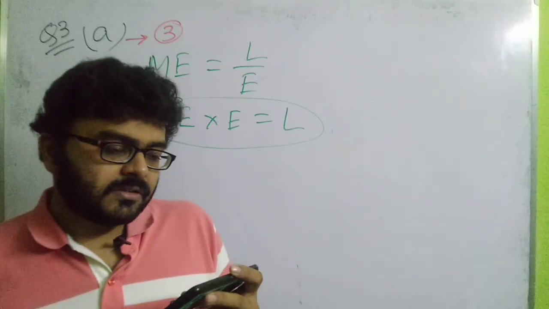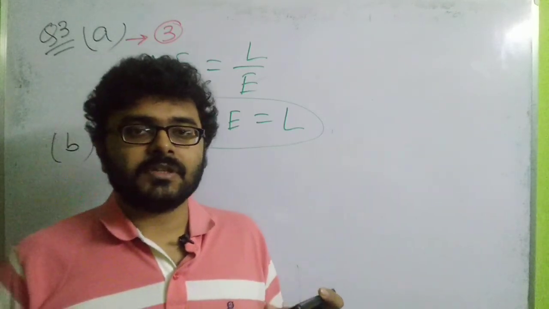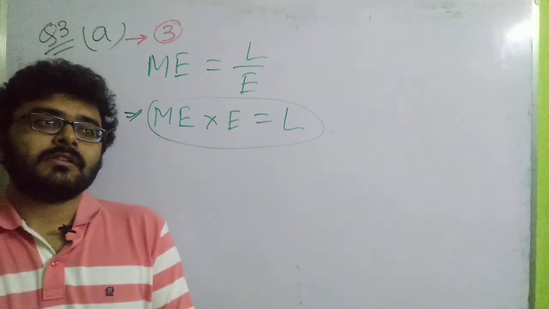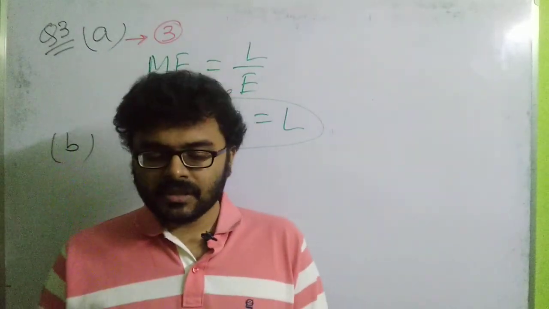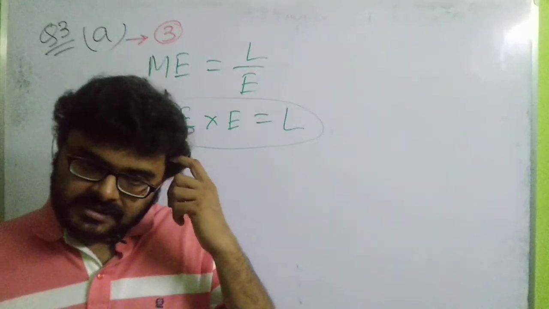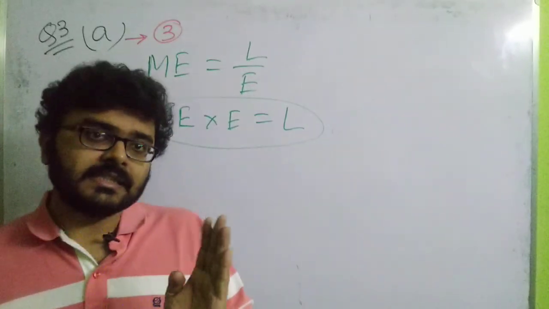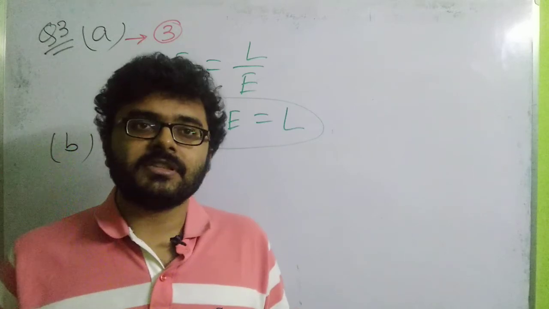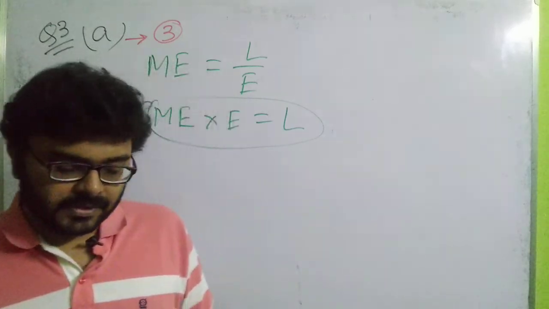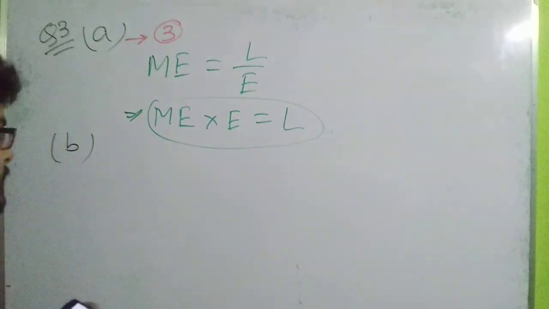The mechanical advantage of a machine can be greater than 1, because I think all of you have read the different types of lever. In some cases of a second class lever, and in some cases of a first class lever, the mechanical advantage is greater than 1. In fact, some machines are called effort multipliers or force multipliers.